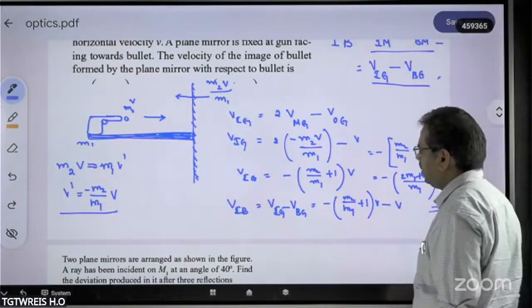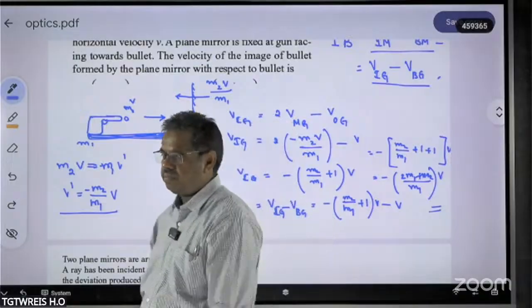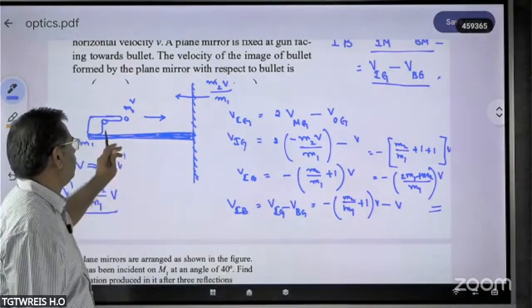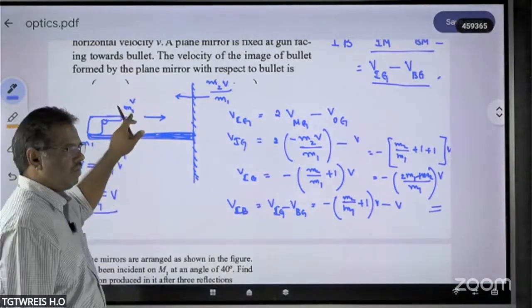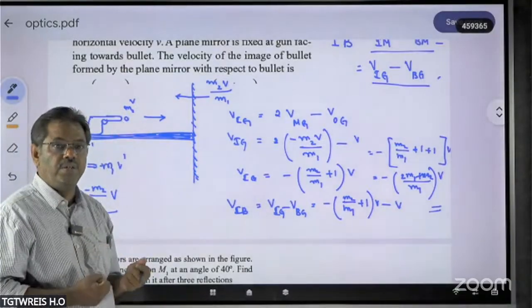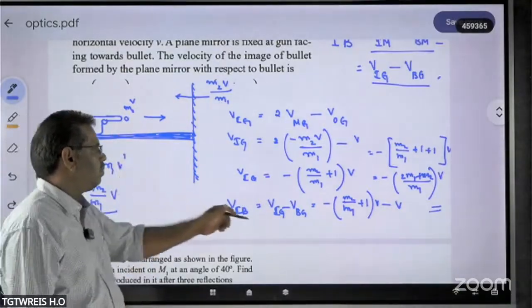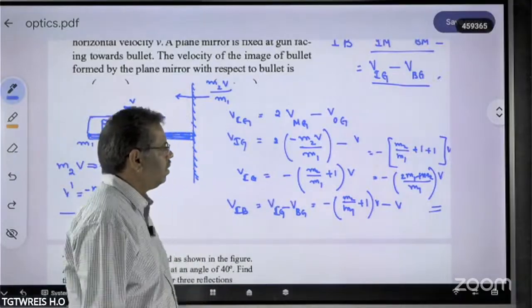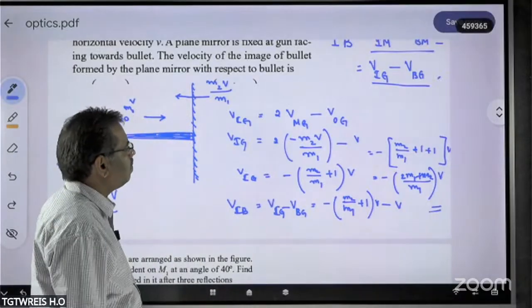This is the velocity of the image with respect to the bullet. That means when you sit on the bullet, which is traveling with a speed of v, you feel that the image is approaching with velocity 2m1 plus m2 by m1 into v.